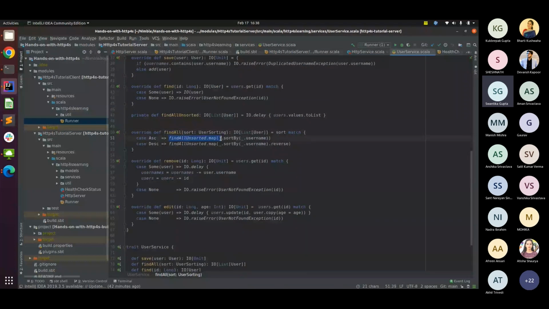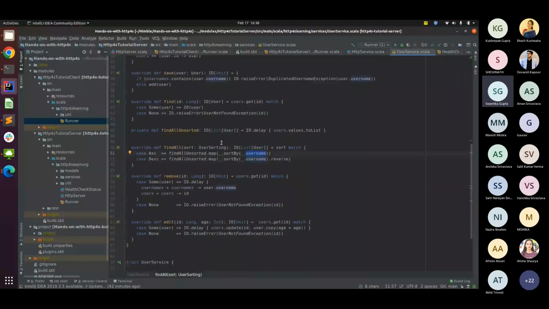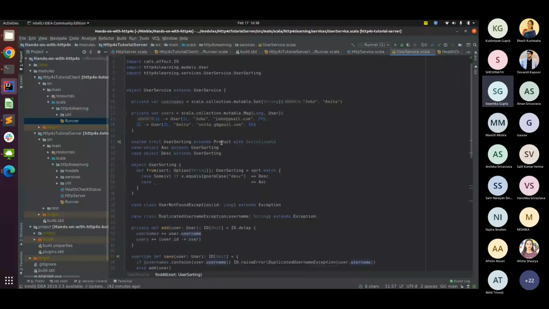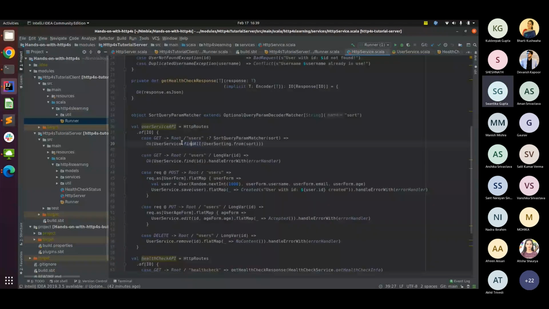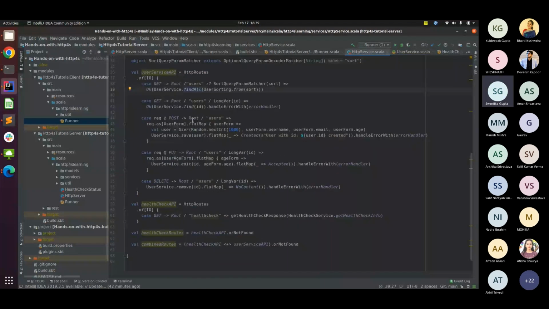And I forgot to mention this actually. Right now we are not accessing any database. Just for demonstration purposes, we have created an in-memory map for the users, where every user ID maps to user information. So if I hit my get all endpoint, then I should get a list of all of these users.